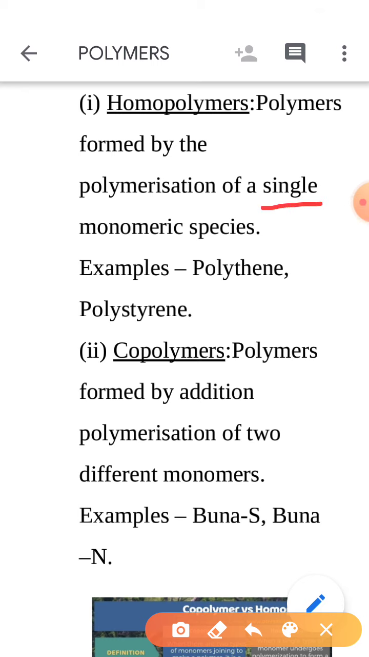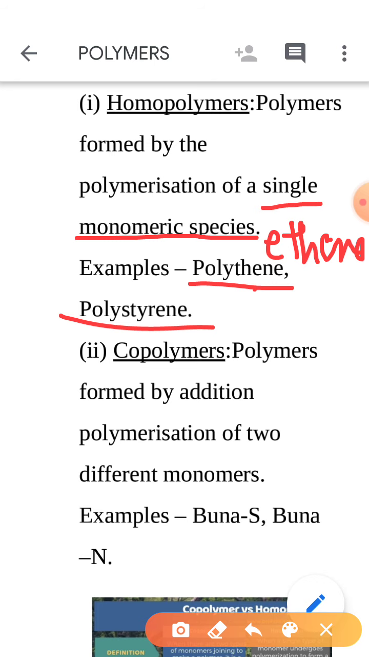What is a single monomeric species? It means it is formed from the same type of monomers. That is polythene, which is formed from ethene. And the next one is styrene.